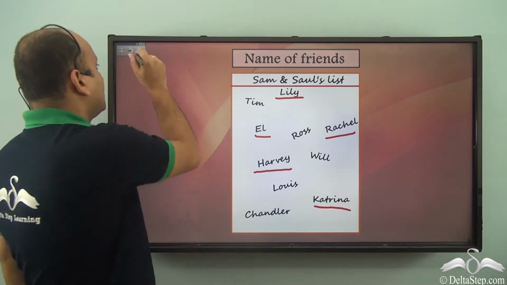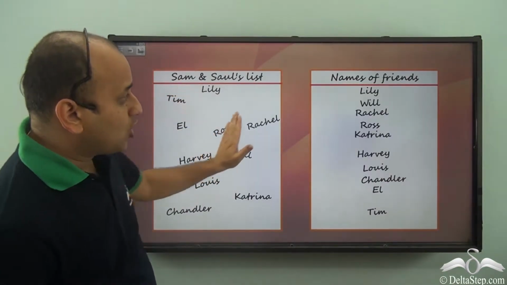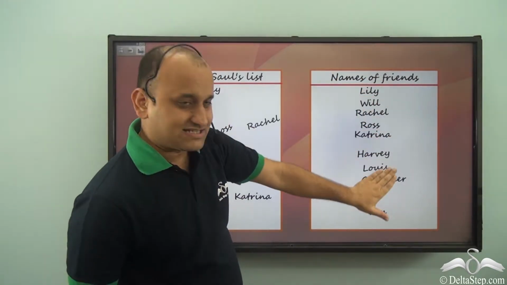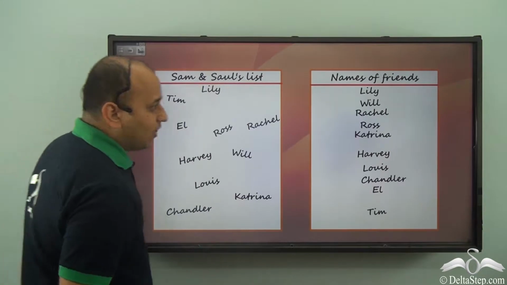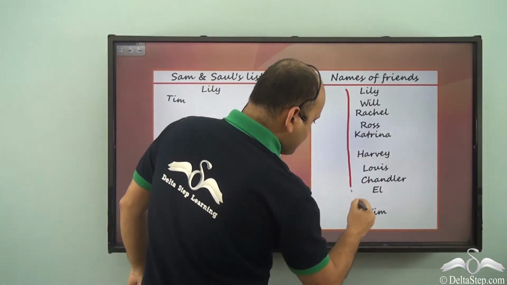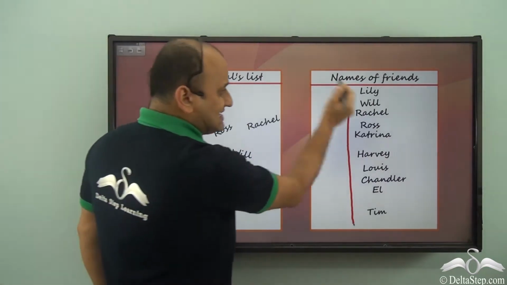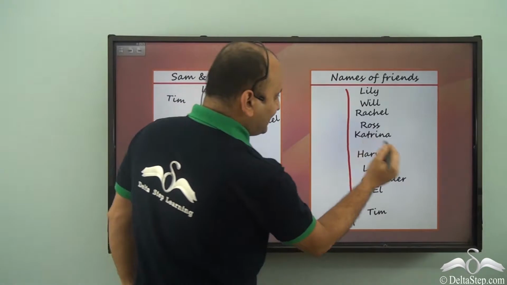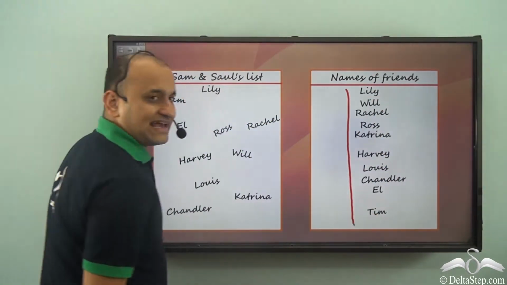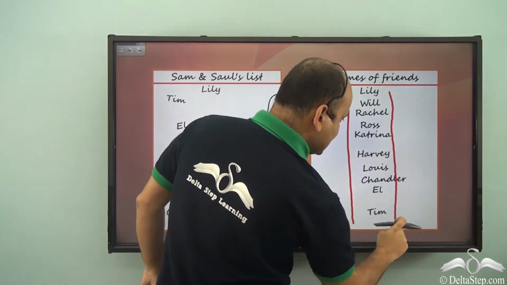Well, the first thing which we can do is organize the list like this. So you see, this was all haphazard, and now this is a more organized version of it. You have all these names as they were mentioned here, but in a more organized manner. So looking for names is much easier now, isn't it?